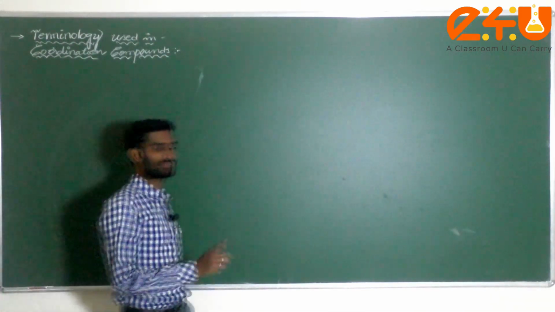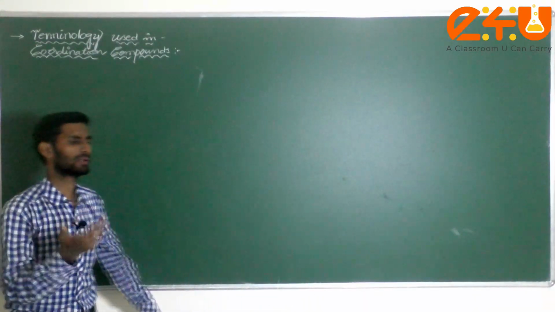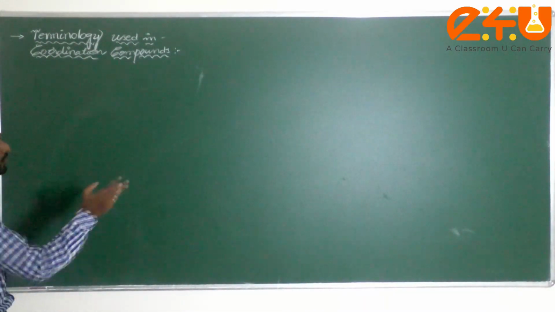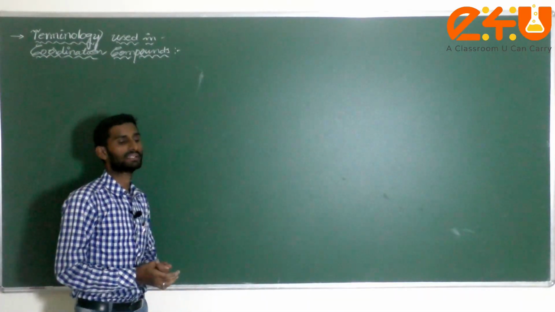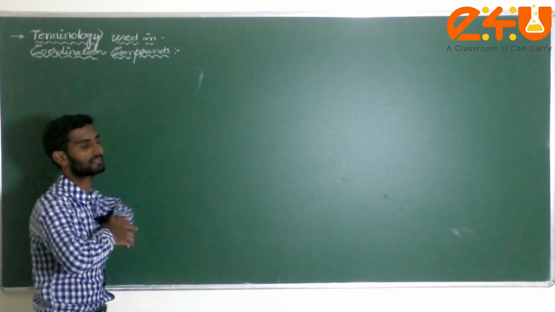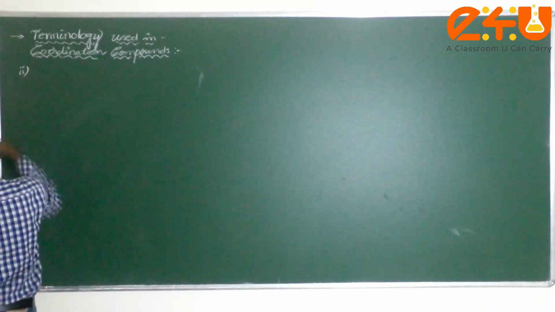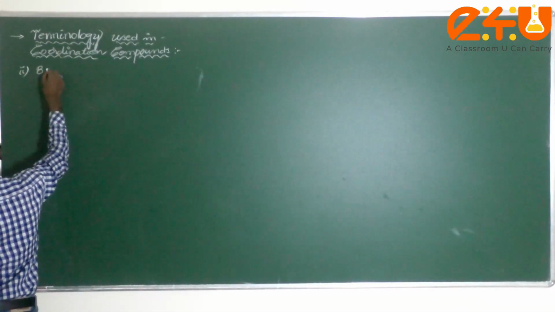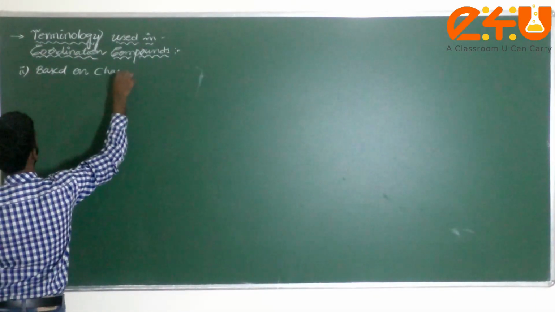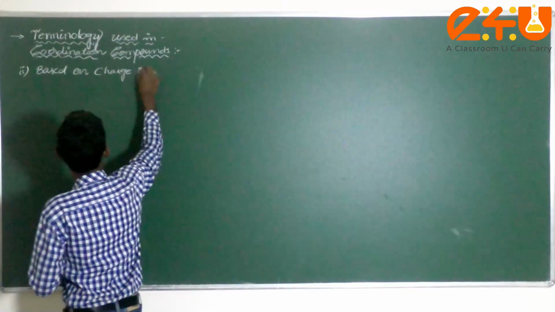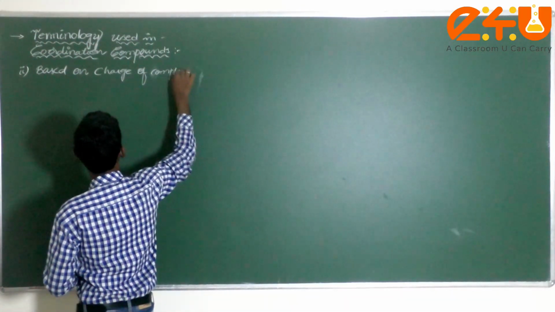Okay, dear student, first classification we got it here, based on type: homoleptic or heteroleptic complex we discussed. Homo means same kind of ligands attached to the central metal atom, whereas hetero means different kinds of ligands attached to the central metal atom. Now let us go with the second one, based on charge. Based on charge of the complex, not ligand. Understood or not?